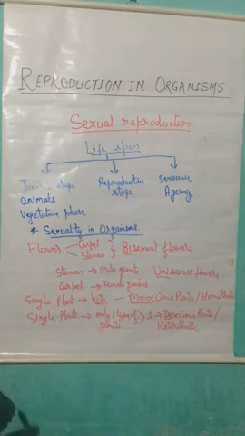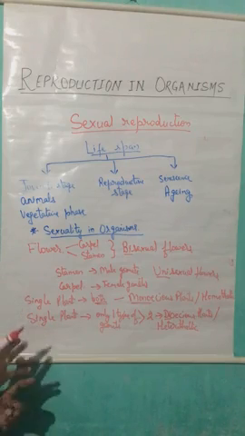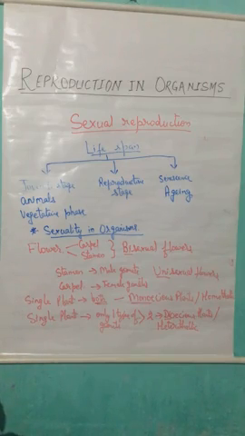So we have discussed the different stages of sexual mode of reproduction, the meaning of the gamete, the different stages of lifespan, and the terms bisexual flower, unisexual flower, monoecious plants, as well as dioecious plants. In the next video, we will discuss some more details.